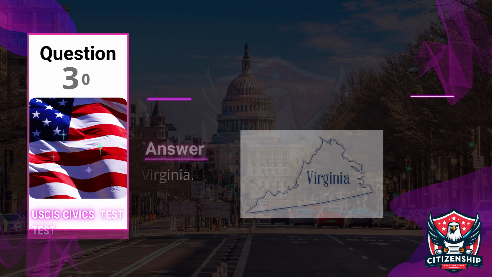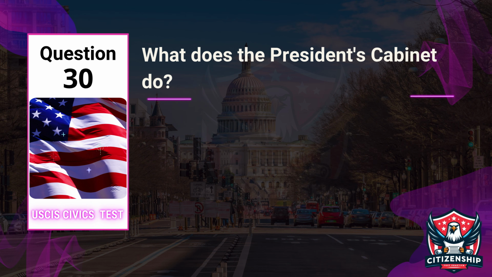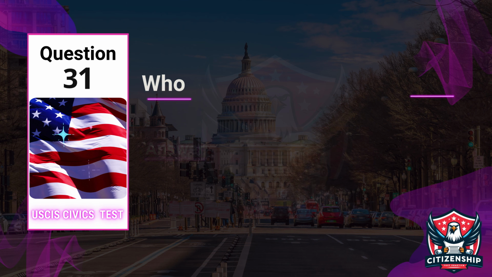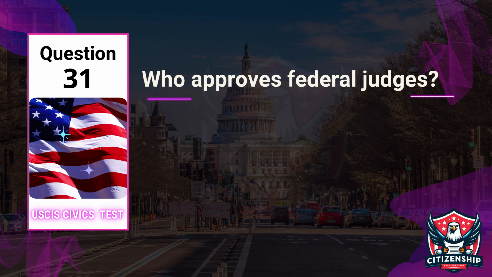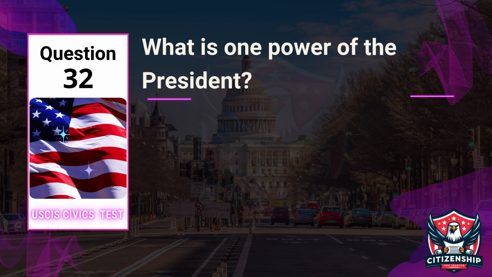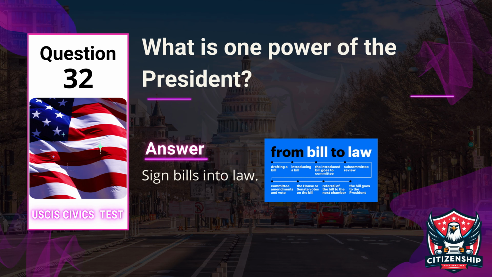Applicant: Virginia. Question 30. Officer: What does the President's Cabinet do? Applicant: It advises the President. Question 31. Officer: Who approves federal judges? Applicant: The Senate. Question 32. Officer: What is one power of the President? Applicant: Sign bills into law.